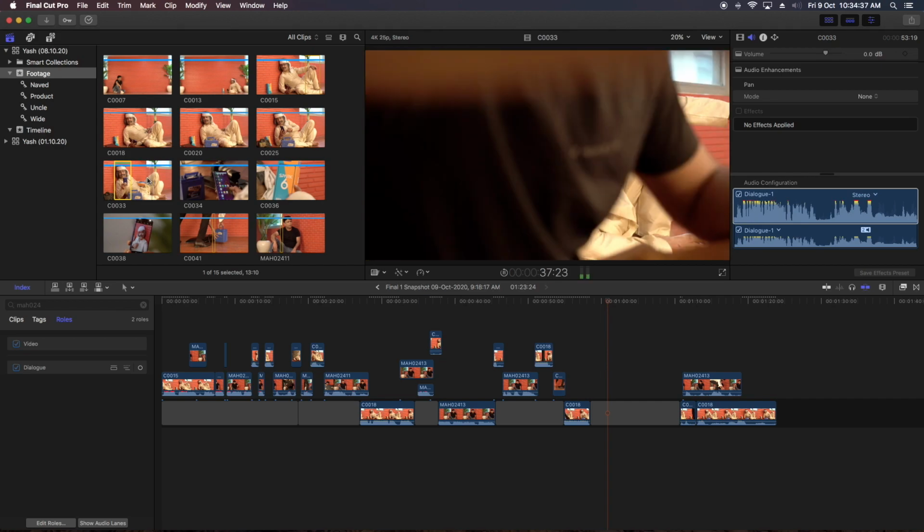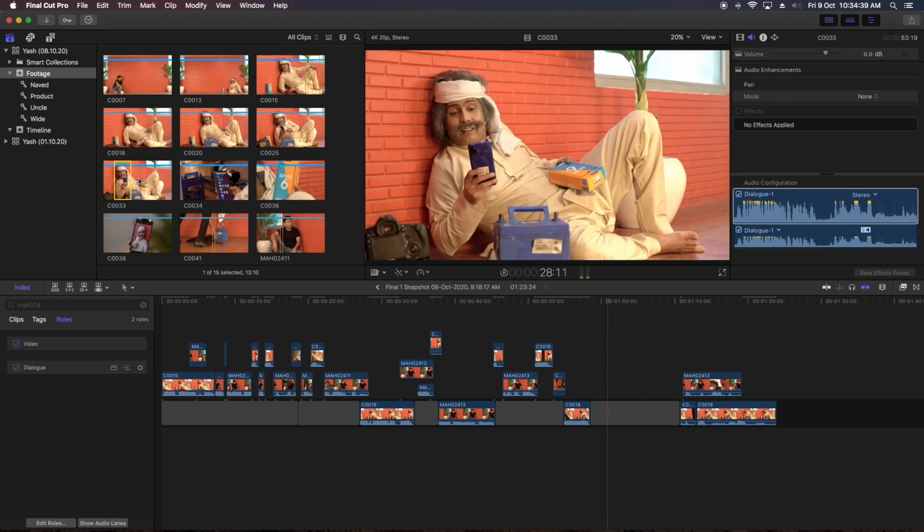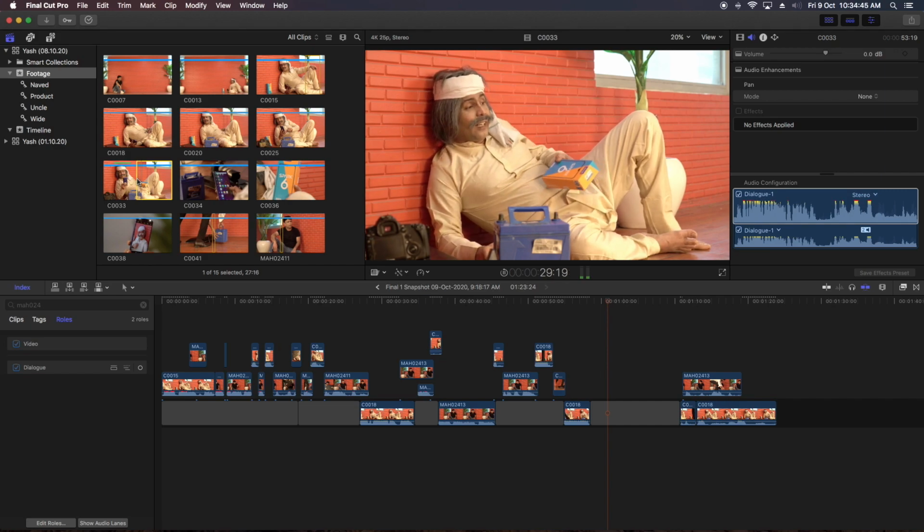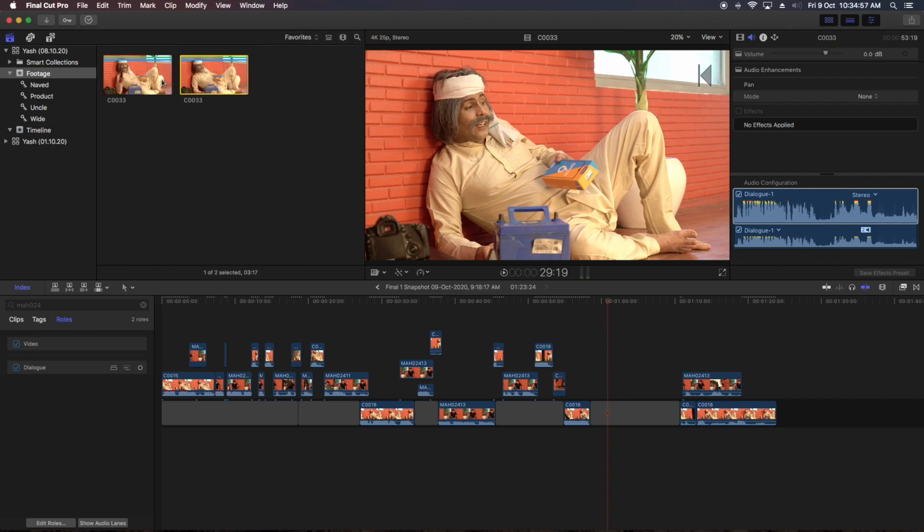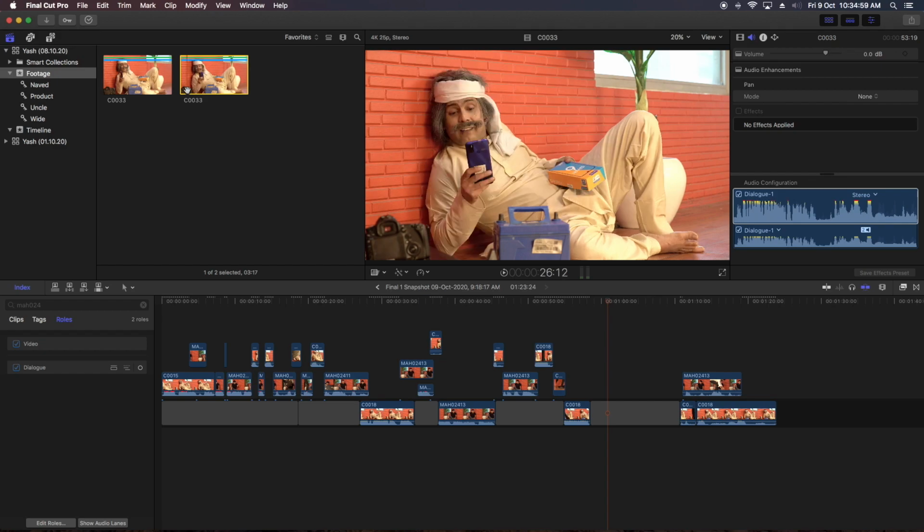Let's say we have another dialogue inside it, like this searching part is also a shot which I want to take from this clip. I'll again place an in point, I again place an out point, I again press F. Now there are two green points. So what this did is, if I go to favorites, it's another shot with that in and out point.